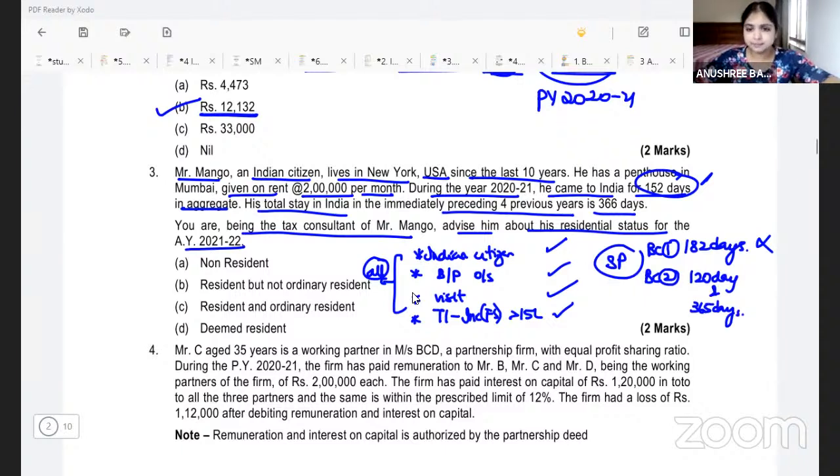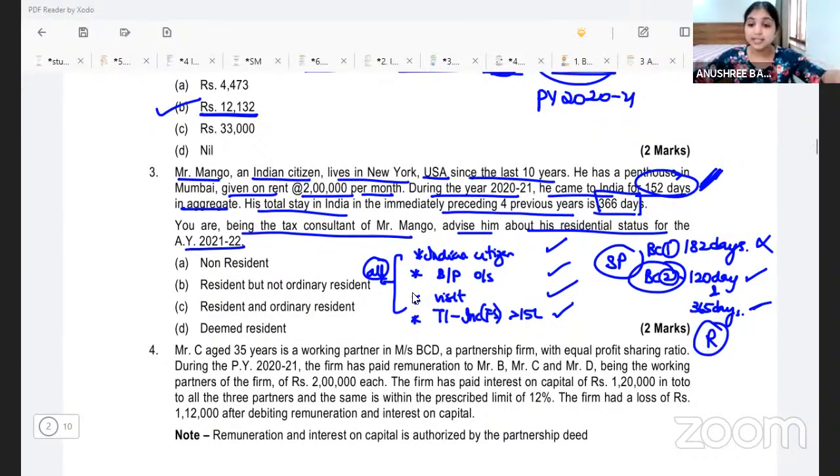Here, if you see, both the conditions, both the parts of the second basic condition are fulfilled. In the previous year, he is living in India for more than 120 days. He is living in India for 152 days. And for preceding previous years, if you see, he is living in India for 366 days, which is more than 365 days. So basic condition 2 is fulfilled. Hence, we will say assessee is resident.